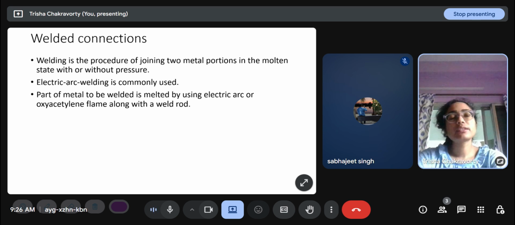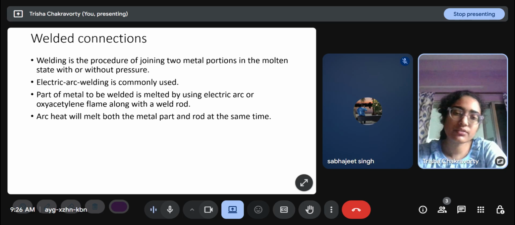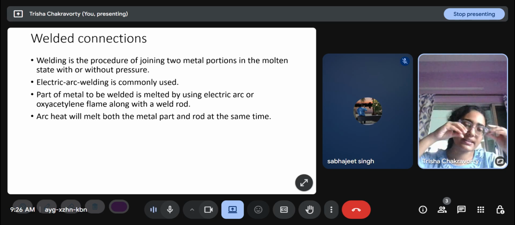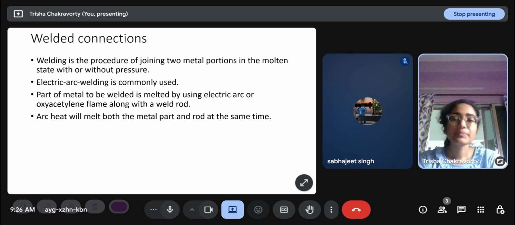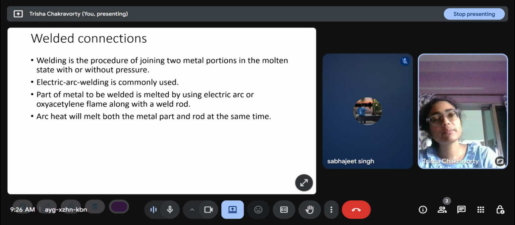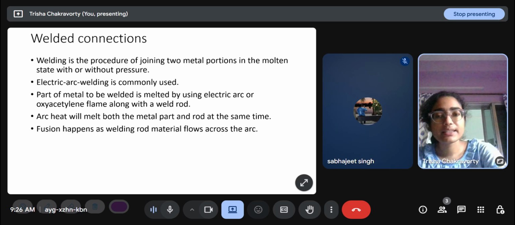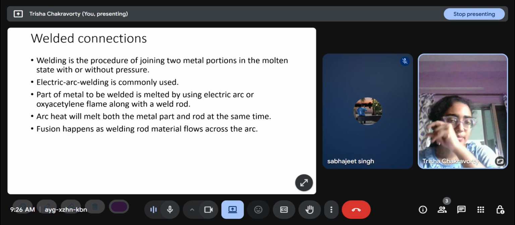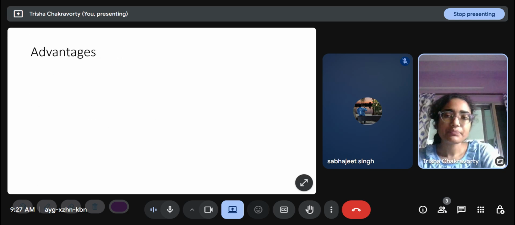Part of the metal to be welded is melted by using an electric arc or oxyacetylene flame along with a weld rod. So the weld rod is basically what is melting the molten material. Arc heat will melt both the metal part and rod at the same time, and then fusion happens as welding rod material flows across the arc, and when it cools, it solidifies again. Joint efficiency is 100%.